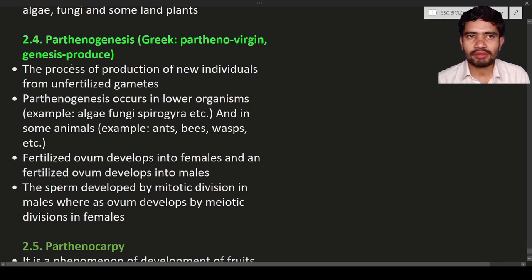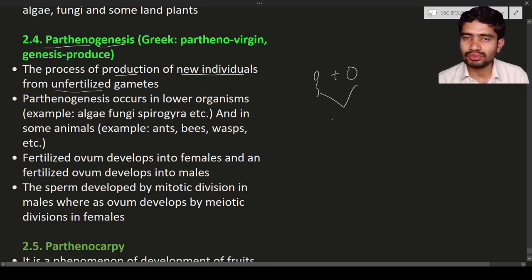Next one will be parthenogenesis. First of all, we have to understand the word parthenogenesis. Partheno means virgin, where there is no formation of the gametes. Genesis means production. So here the process is the production of new individuals, meaning the progeny, from unfertilized eggs. Here there is no fertilization of the eggs or the gametes. So what are the gametes? The gametes are the spermatozoa and also the ovum.